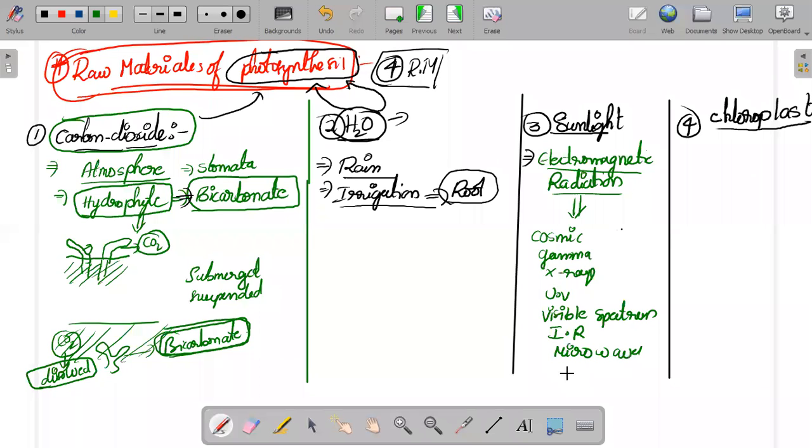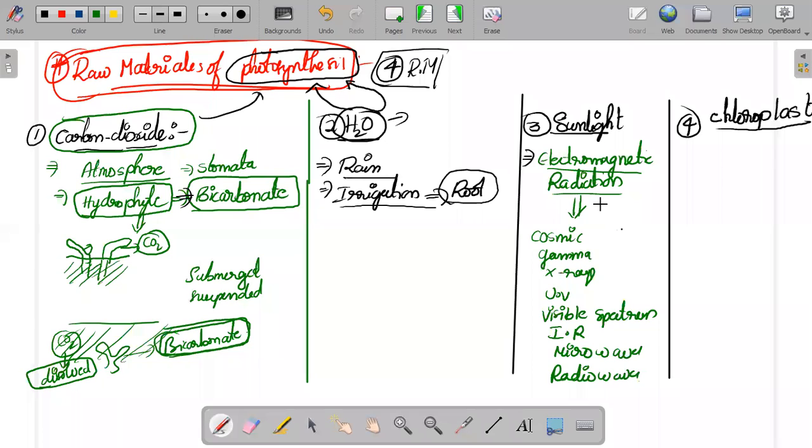Microwaves. After microwaves you'll be getting the radio waves. Radio waves. I think the pattern might be correct or not correct, but that is not necessary. In your physics or chemistry, you might have come across all these things, electromagnetic radiation.